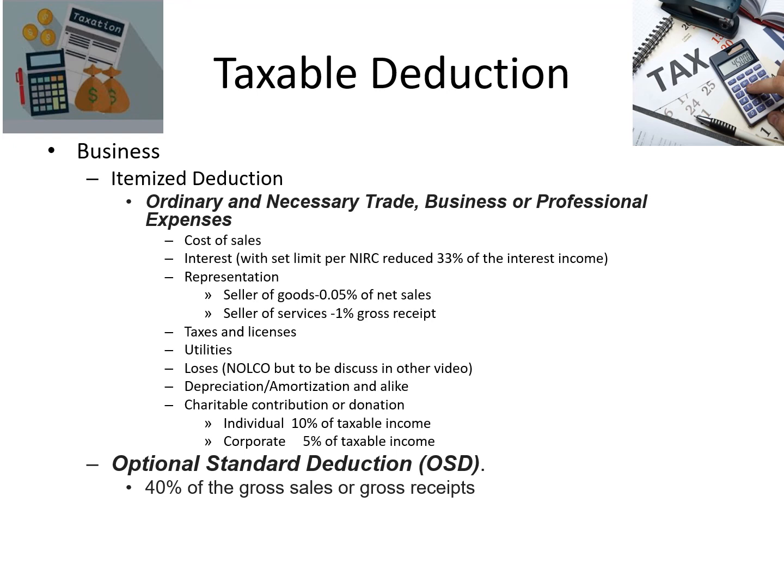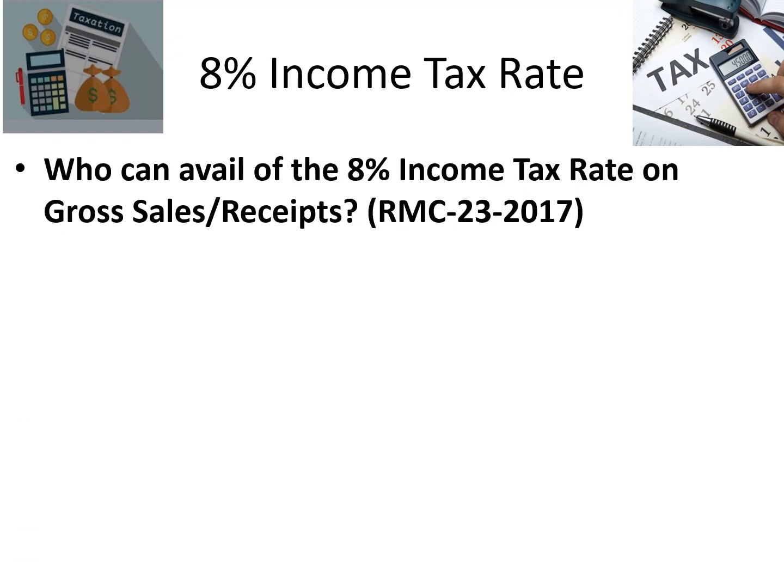Okay? So, meaning, it's deducted from gross. So you are not allowed to deduct cost of sales. Okay? Next, so we have the 8%. Most YouTubers would probably opt to use the 8% because it's less taxing, because you don't need to compute for all the ORs that you bought or anything that is necessary.